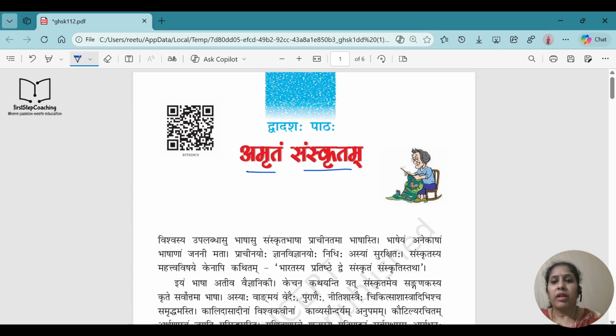Fine. So the meaning of this chapter is Amritam Sanskritam. Amritam means nectar. Sanskritam is the Sanskrit language. So the author is going to tell in the full chapter how Sanskrit is a nectar. Fine. Let's start with the chapter.